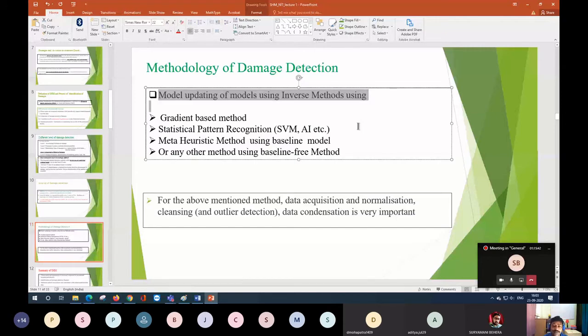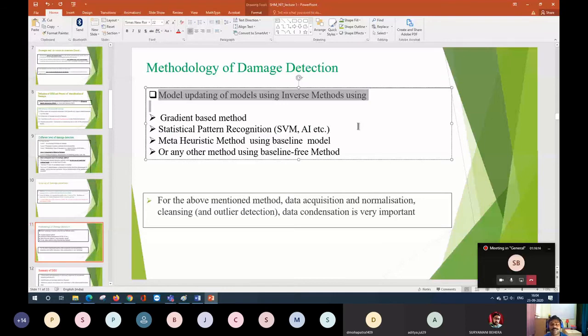Now if you think of the inverse way, the direct technique is very time consuming, because every time you have to model it, change some parameter, and come up with some result. To avoid that, the inverse or indirect way comes into the picture. One inverse way is the gradient based method.